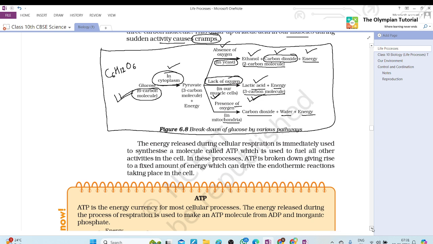So you got it? Yes, ma'am. Thania, so fermentation is aerobic respiration or anaerobic? Anaerobic, ma'am. Very good. ATP we studied, now we'll do more to know. ATP, the energy which we get.